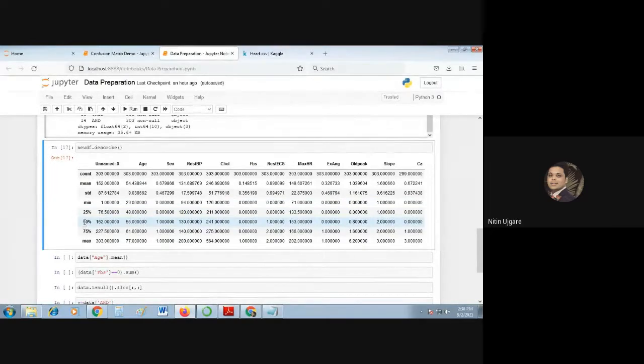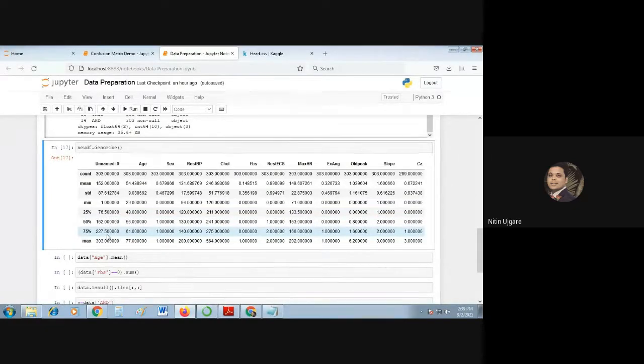The second quartile value is 152. The third quartile value is 227. And the last quartile, the maximum value of the column, is 303. So minimum is 1, maximum is 303. This table shows you these five values: 1, 76, 152, 227 and 303, which show you the range of values in this column.